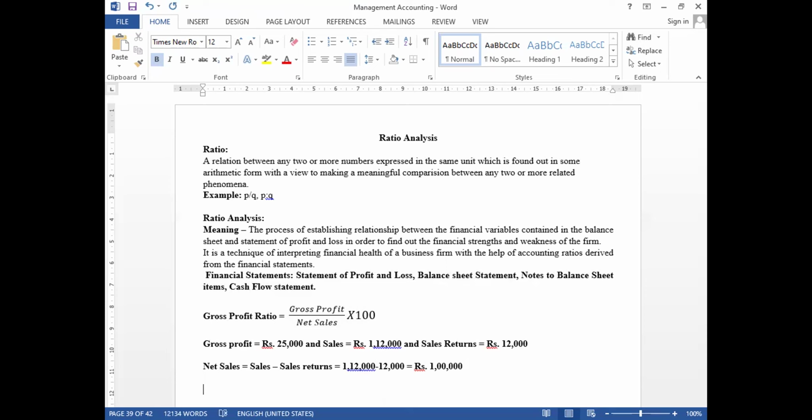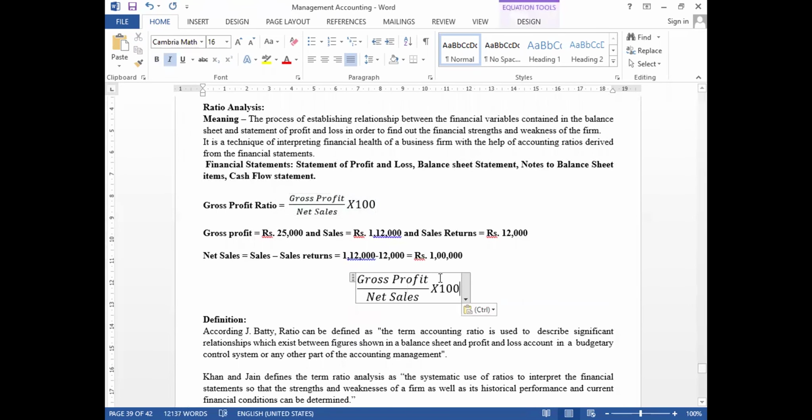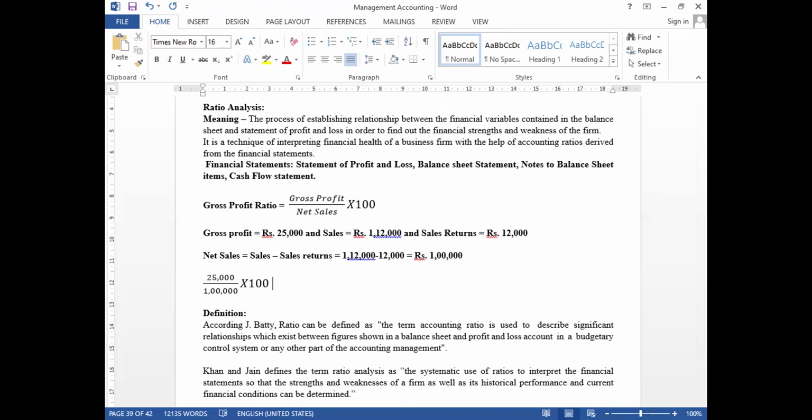In the same way, let us substitute the value in the formula gross profit divided by net sales into 100. So how much is the gross profit? Gross profit is 25,000, net sales will be 1 lakh, into 100. Let us take the help of the calculator here.